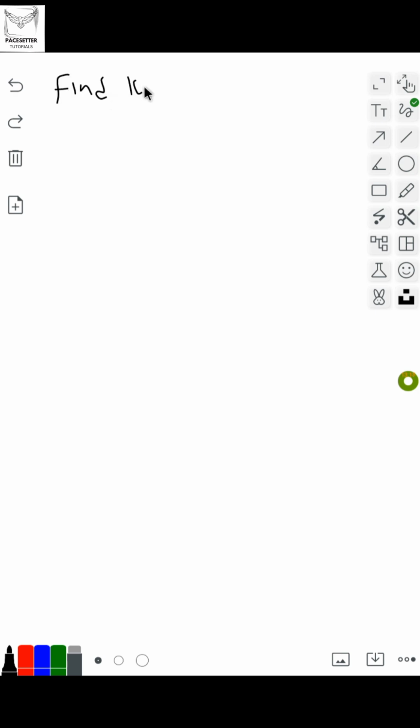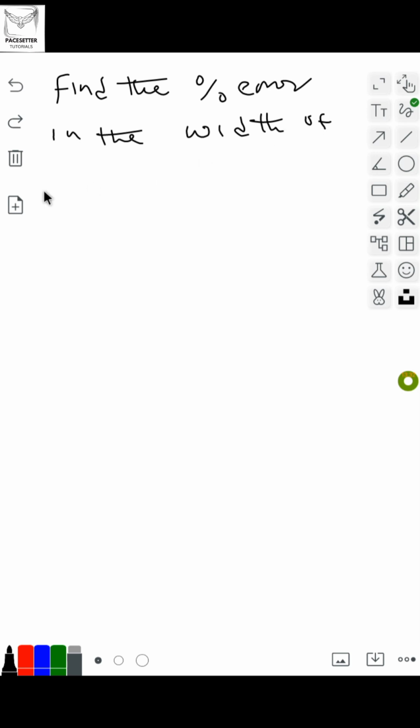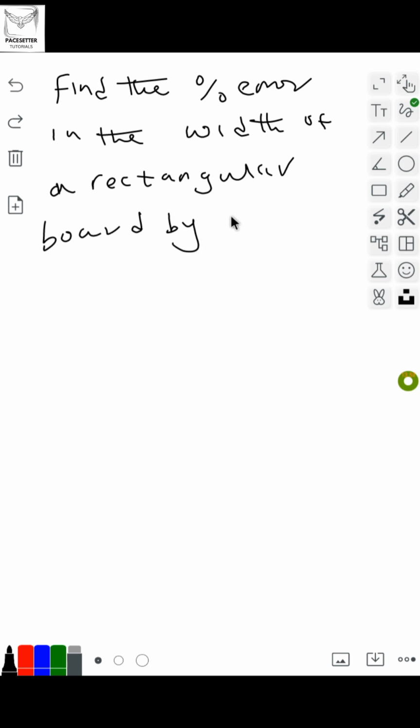Say they ask you to find the percentage error in the width of a rectangular object given as 7.3 plus or minus 0.1 centimeter.